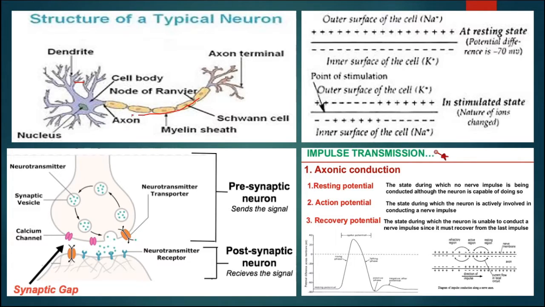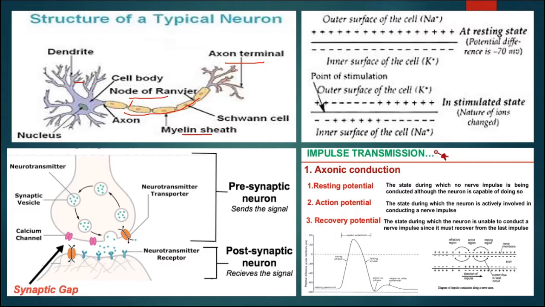axon is surrounded by, covered by the sheath like structure known as myelin sheath, which is not continuous in the whole length, and the place where it is not present is known as nodes of Ranvier, and the end of this axon is known as terminal end of the axon, and these Schwann cells are present on the axon. So this is the typical neuron structure.